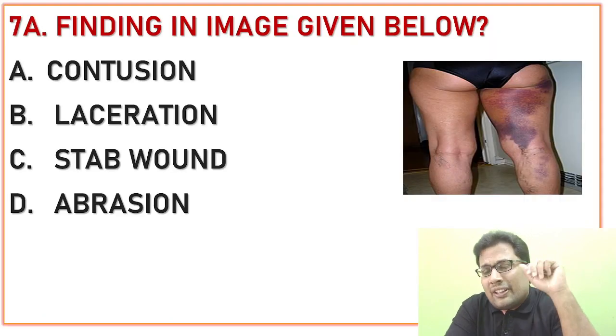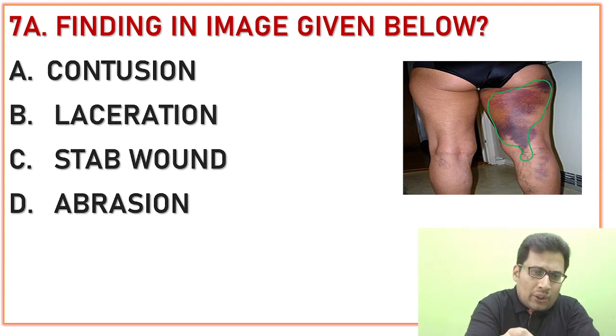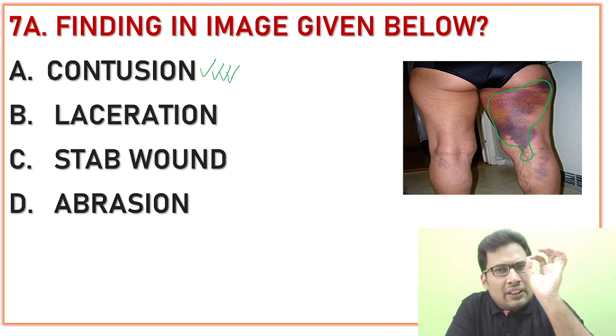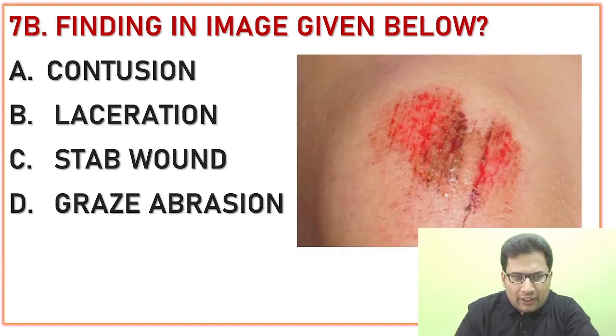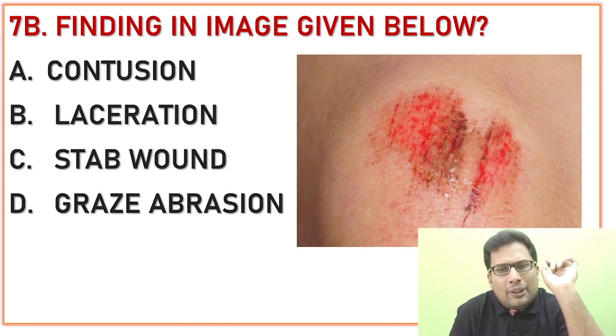So question number 7. Finding in the image given below. So the image is given. Whenever there is a collection of blood in the subcutaneous tissue, it must be a contusion. Okay, the same image given, answer should be contusion. It is not laceration, it is not stab wound, it is not abrasion. But some students think differently. So this is the image given in the exam. Finding in the image given below.